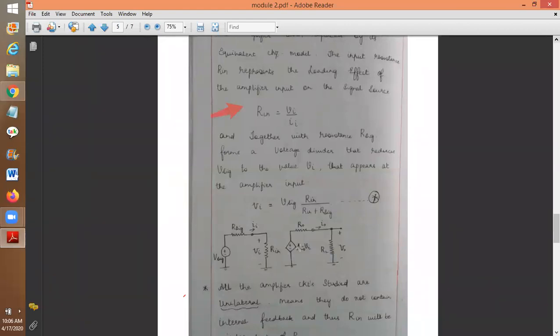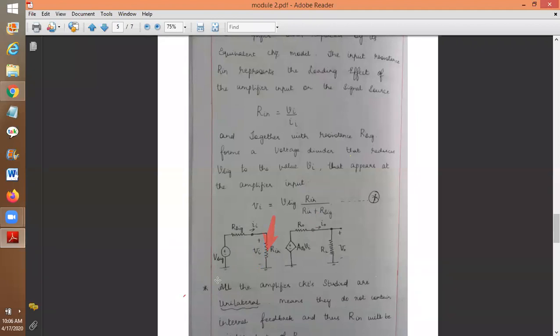Mark R in in the figure, in the equivalent circuit. That R in represents the input resistance. So the drop across that input resistance is VI. R in represents the input resistance. VI represents the input voltage. Mark that VI, show that VI, here on the input side.